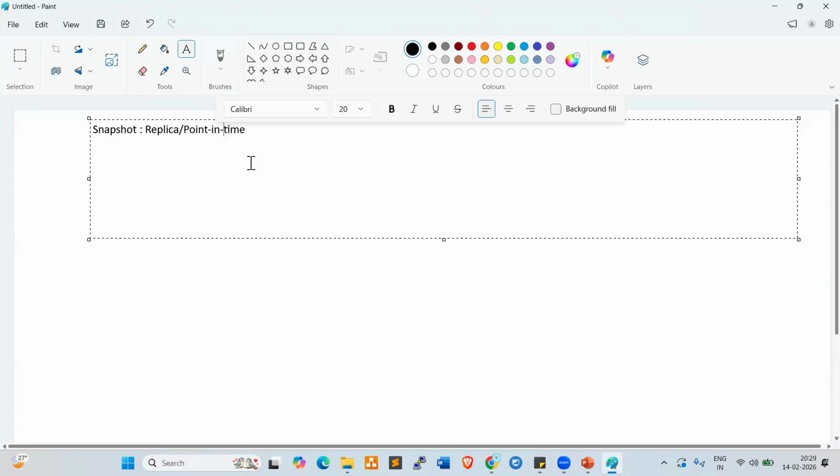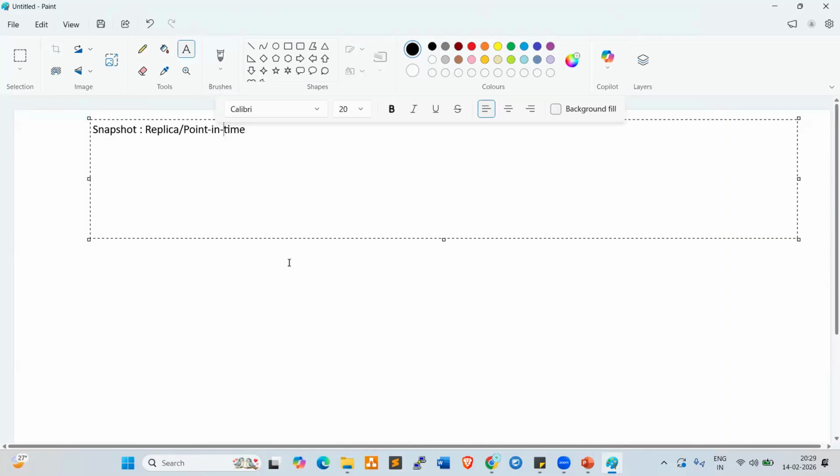While deploying the applications, the application team asks you to take a snapshot. In case the deployment fails or anything goes wrong, we can revert back to the previous state by using the snapshot. A snapshot is a particular point in time. We can store the data and take the backup at that point in time. So in case any deployment fails, we can revert back to the previous state using the snapshot. Clear, everyone?